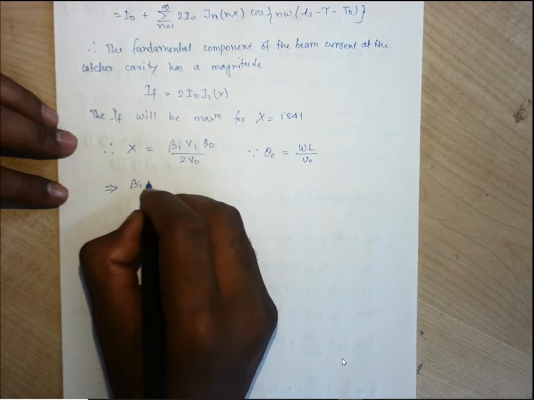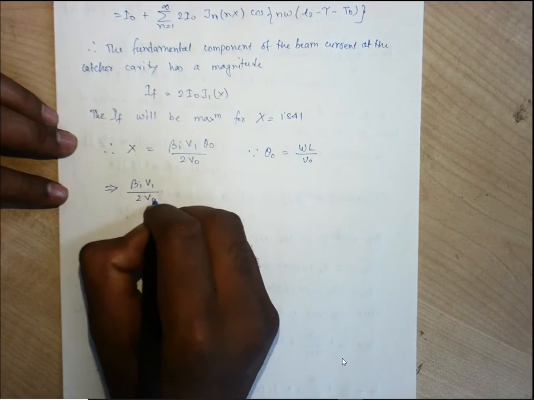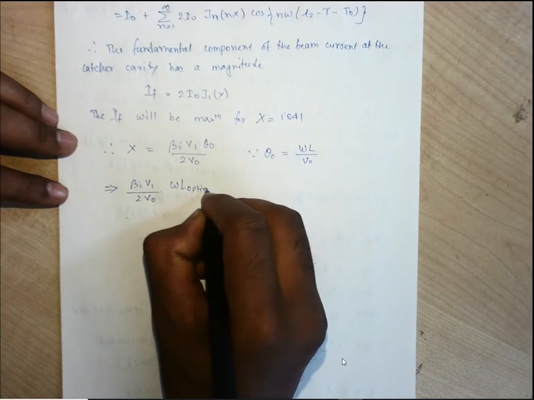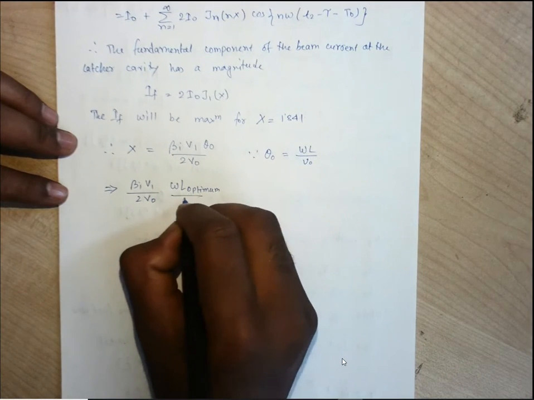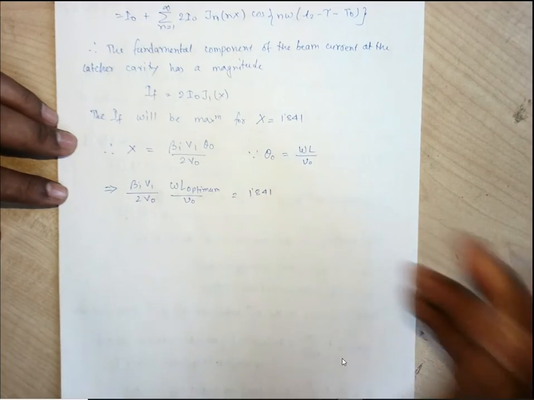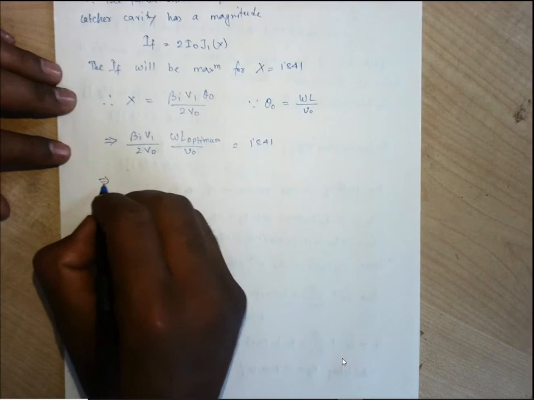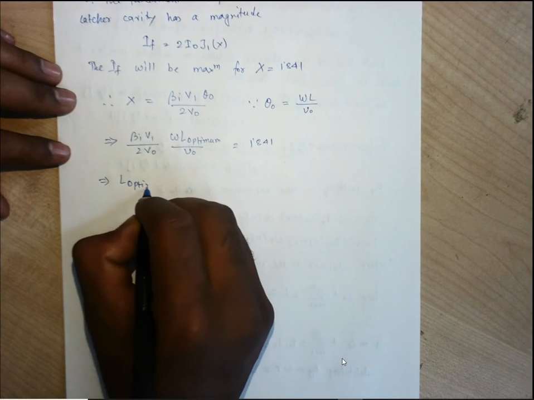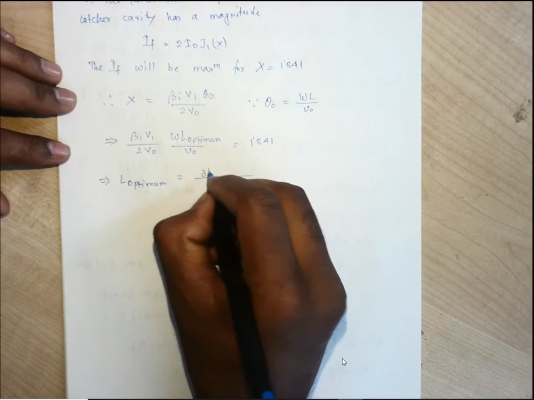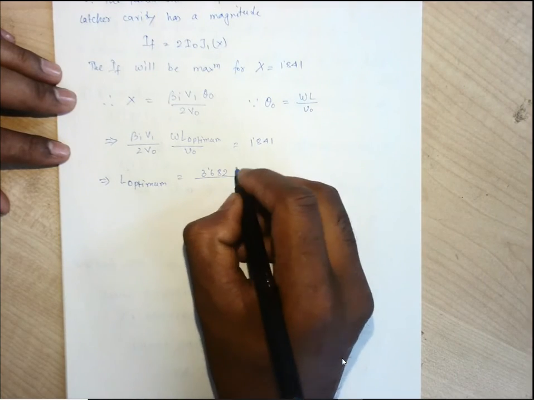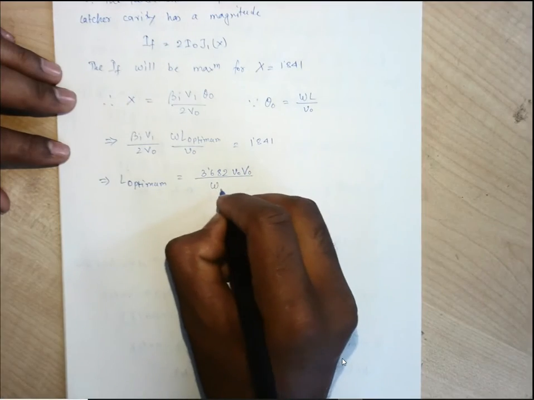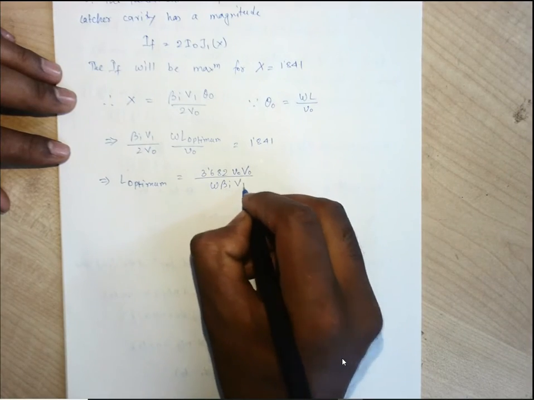So we can write this one as beta I V1 by 2 V naught times theta naught, which gives L optimum by v naught, reference velocity, that X should be 1.841. So what will be that L optimum? We can easily find out from this. It is coming out as 3.682 small v naught capital V naught by omega beta I capital V1.